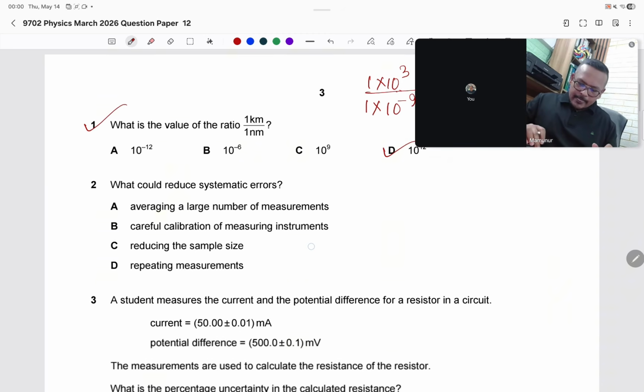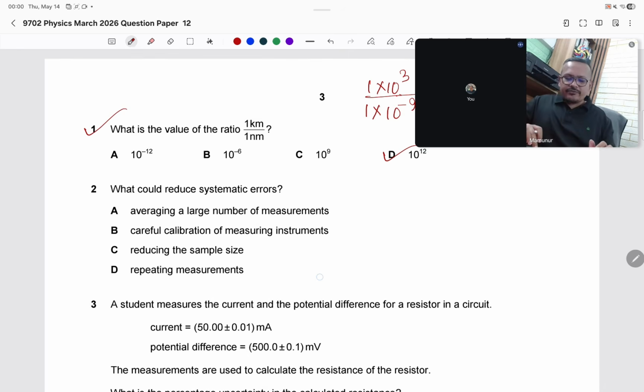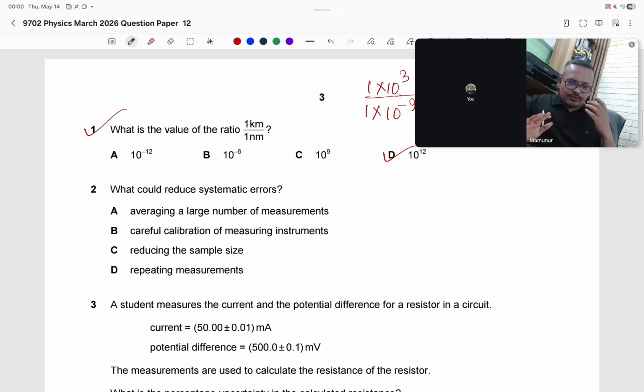Question number 2. What could reduce systematic error? Systematic error actually occurs due to the system, not by us. So we need to replace the system. Averaging a large number of measurements? No. Repeating and averaging can reduce random error, not systematic error. Careful calibration of the measuring instrument.